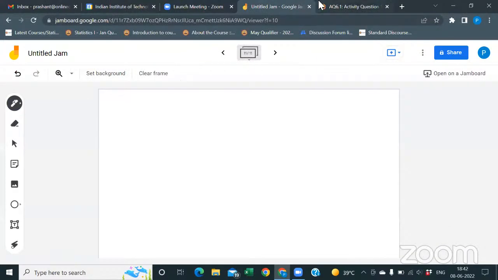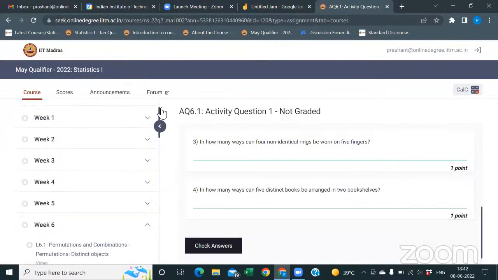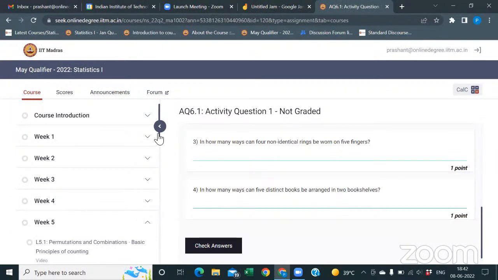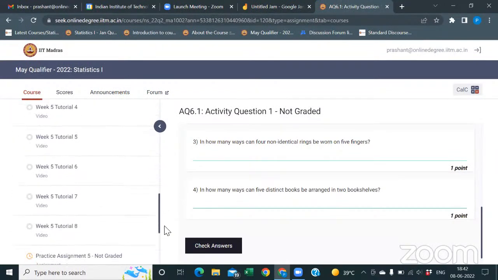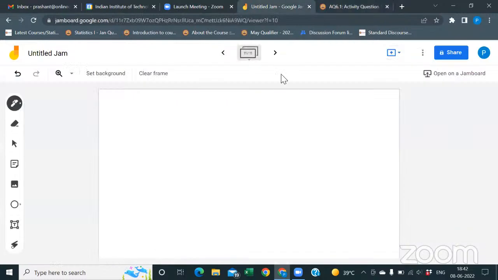Okay, so I got the answer. The only thing is that here it is assuming that it is a vertical book shelf, not a horizontal book shelf. What is the issue of vertical and horizontal?